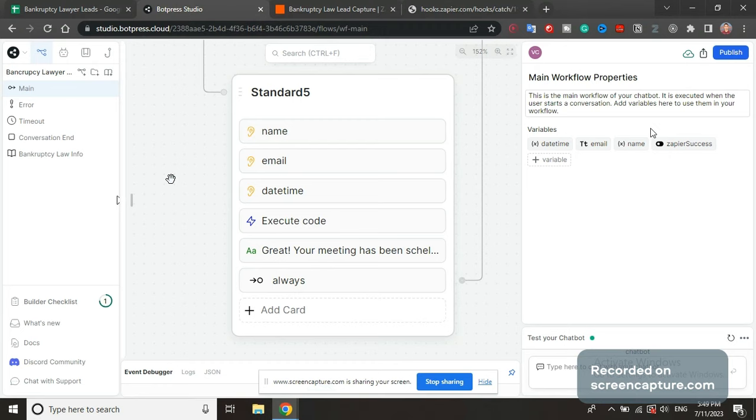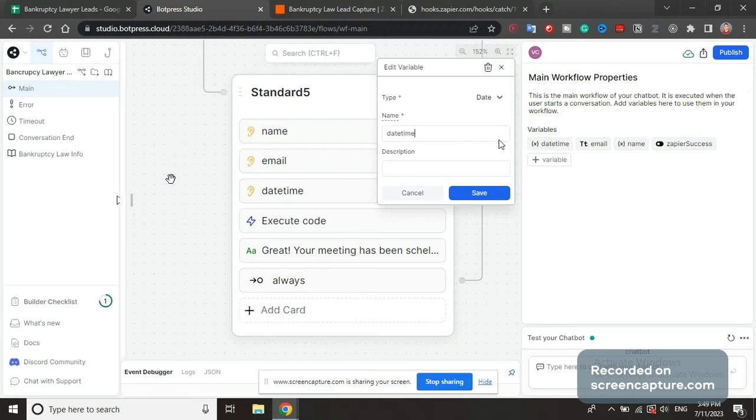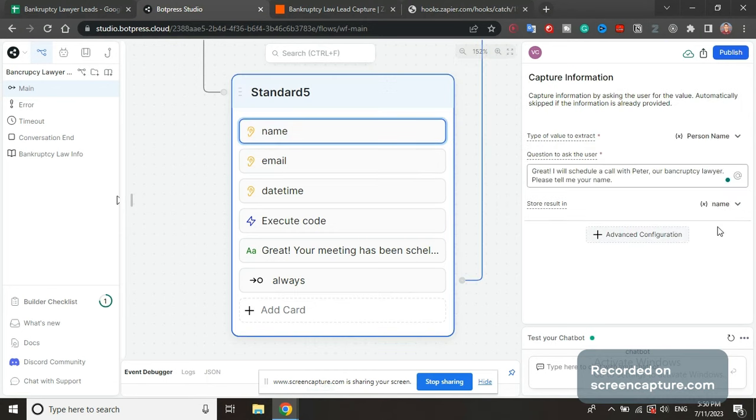The variables we will have are date, time, type will be date; name; date; time; email, type string, which is basically letters, words; and then name, type object; and then Zapier success variable, type boolean. So we're going to store name into the name variable.